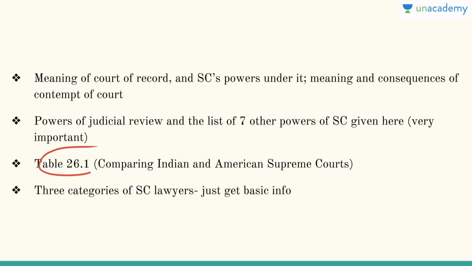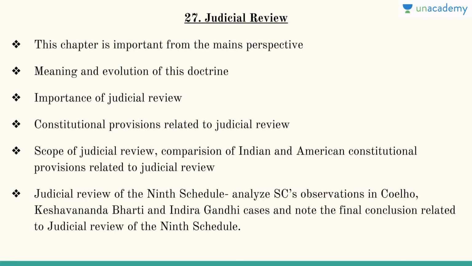Then table 26.1 will compare the Indian and American Supreme Courts, so that table also becomes important because there is a stark difference between these two. Like American Supreme Court will take only very few cases, but Indian Supreme Court will take also mundane cases also. Now 3 categories of Supreme Court lawyers are there, so just get a basic info on that. That is all that is needed. And then you have chapter 27, which is judicial review.